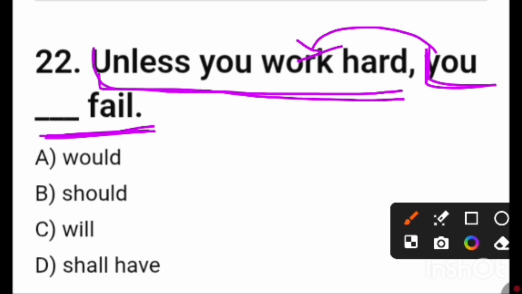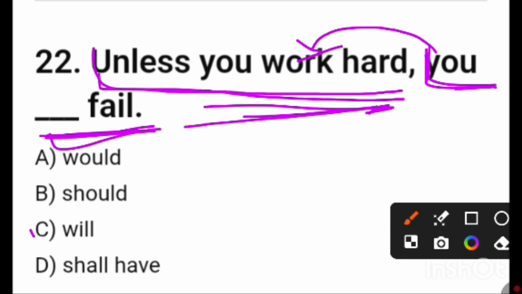If this condition is fulfilled, the second part will be the result. This is the main thing. That is why it is called conditional sentence. As you have seen here, it is the present form, so we have to choose will from here. Unless you work hard, you will fail. This is the correct answer.